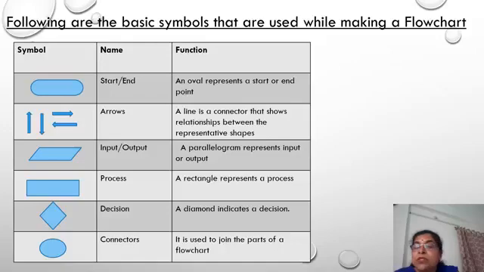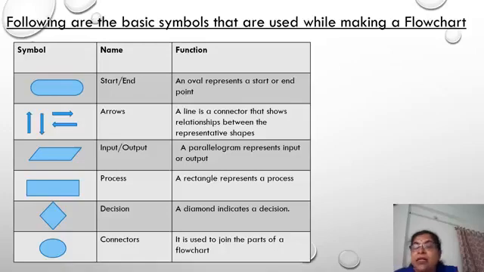Then next is the rhombus or parallelogram. It is input output. To show that we are giving input to the computer or we are getting output from the computer, this symbol is used. A parallelogram represents input or output.